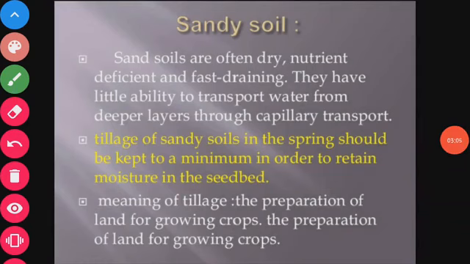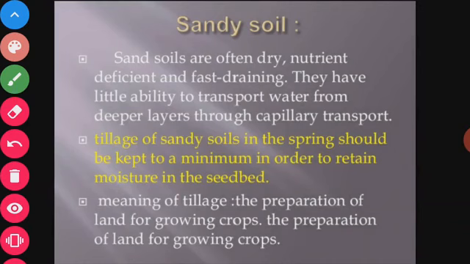Now, types of soil. Dear students, the texture of the soil helps us in determining the type of the soil. What is the texture of the soil? It helps us in determining the type of soil. There are different types of soil like clay soil, sandy soil and loamy soil.